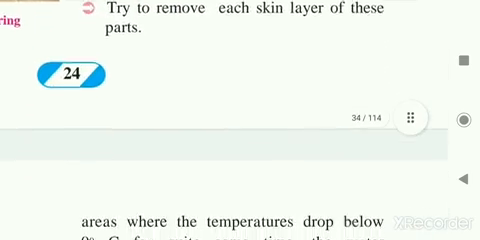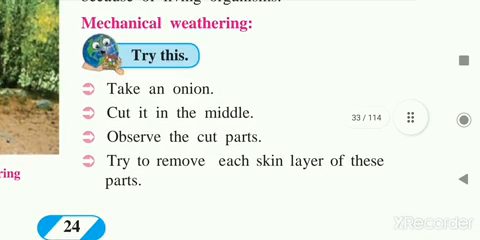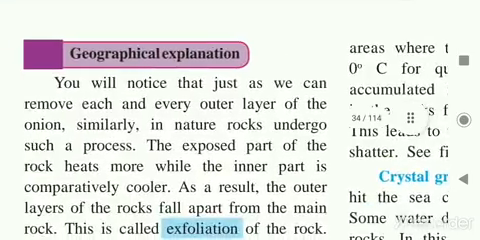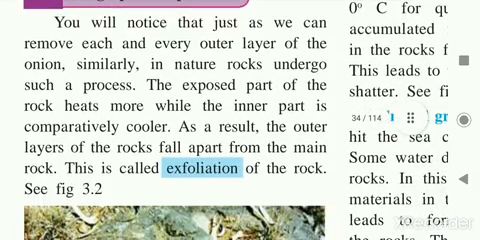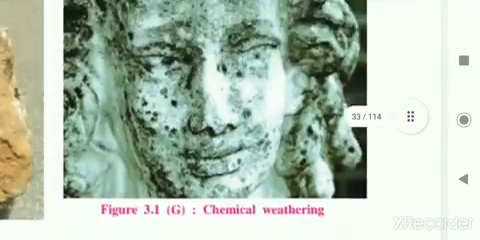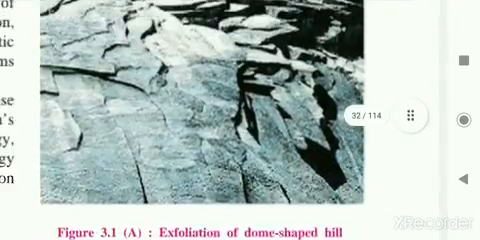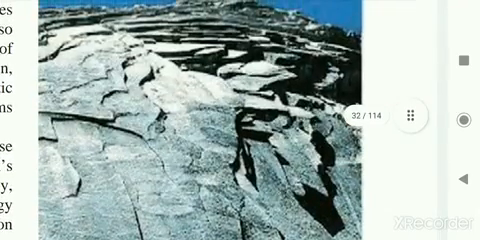Here is an activity: take an onion, cut it in the middle, observe the cut parts, and try to remove each skin layer of these parts. That is called exfoliation. See what is given here: exfoliation. An example picture is also shown here.